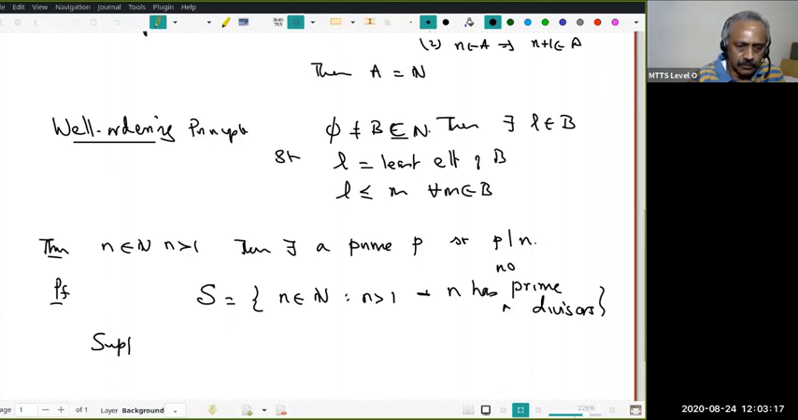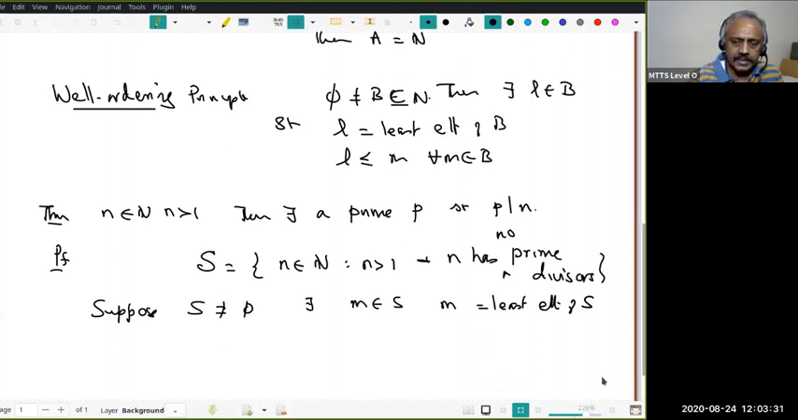Suppose S is not equal to empty. Therefore by the well-ordering principle, there is an M in S where M is the least element. Now, what are the possibilities for M? The first possibility is M is a prime. If M is a prime, then M divides M, and that implies M is not in S. You understood that? So this M cannot be.